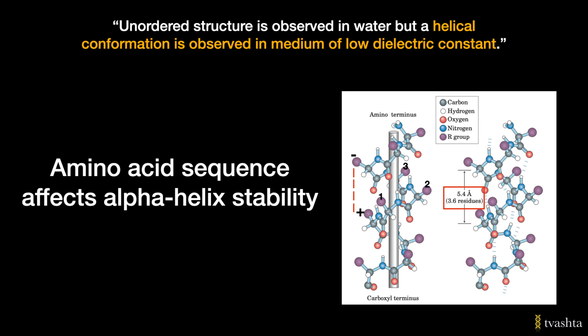Another point is that side chains protrude from the helical structure, as you can see in the picture. So in order to stabilize the helical structure of a peptide in a medium of low dielectric constant, that is in a hydrophobic medium, the peptide needs to have non-polar hydrophobic amino acid residues as well.